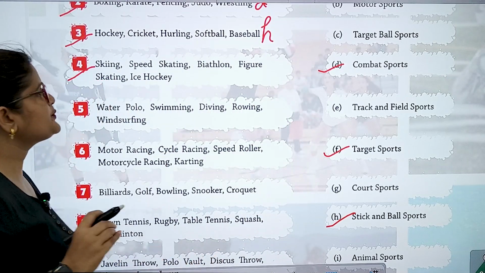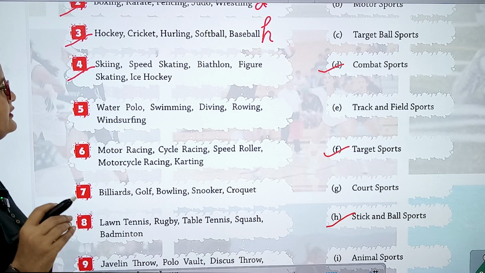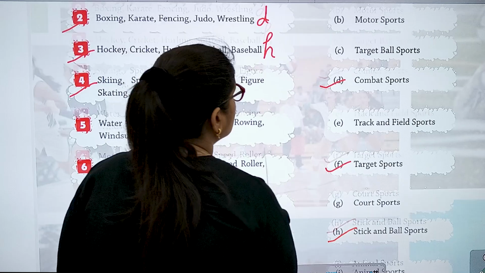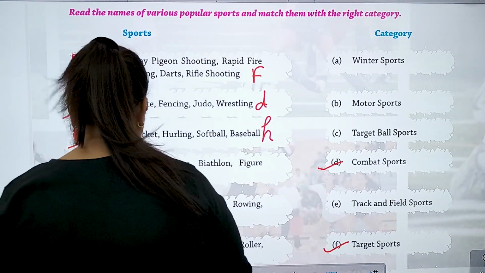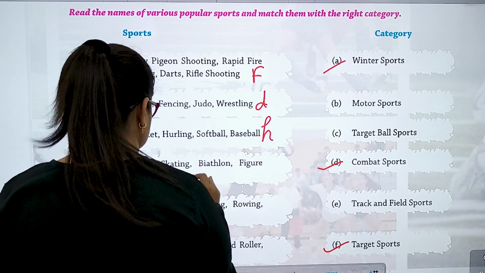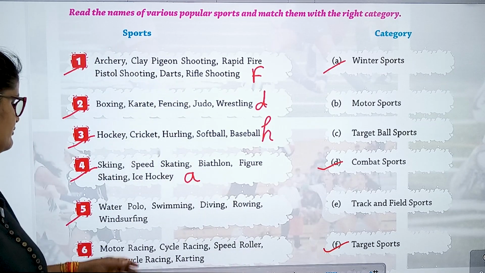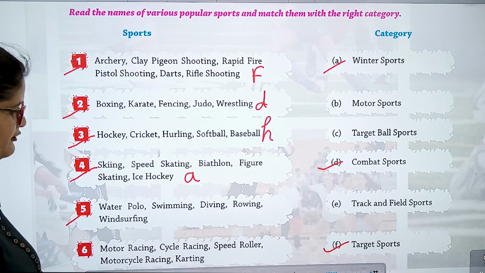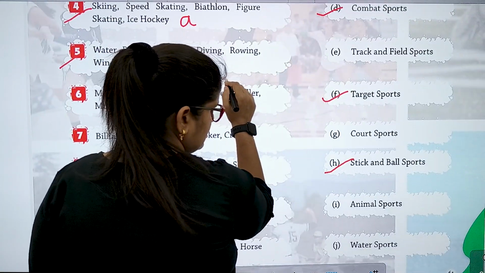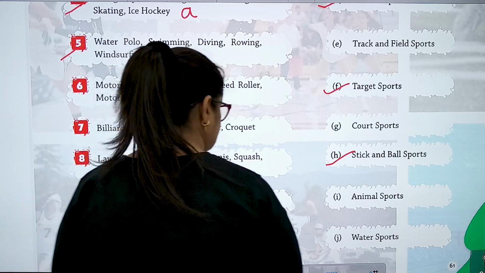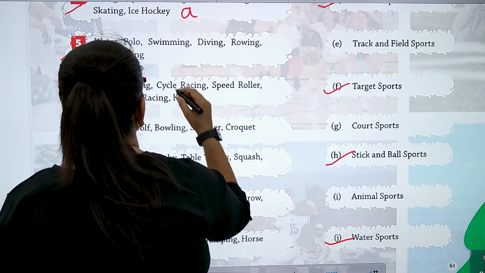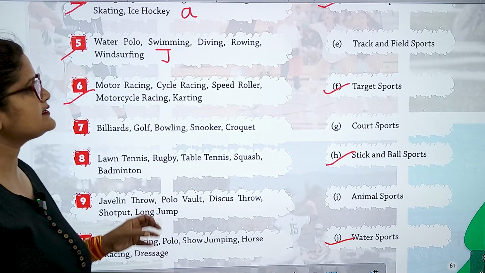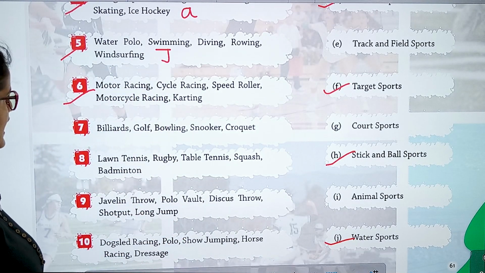Number 4 skiing, speed skating, biathlon, figure skating, ice hockey. So these are the winter sports. A. Number 5 water polo, swimming, diving, rowing, windsurfing. So the number 5 is, so these are the water sports. J. Option is J. Number 6 motor racing, cycle racing, speed roller, motorcycle racing and karting.